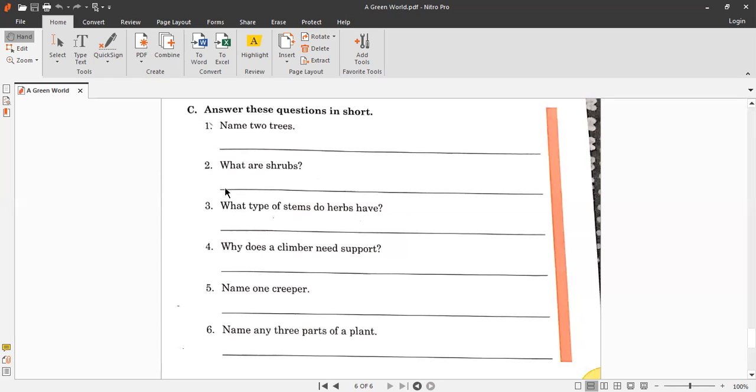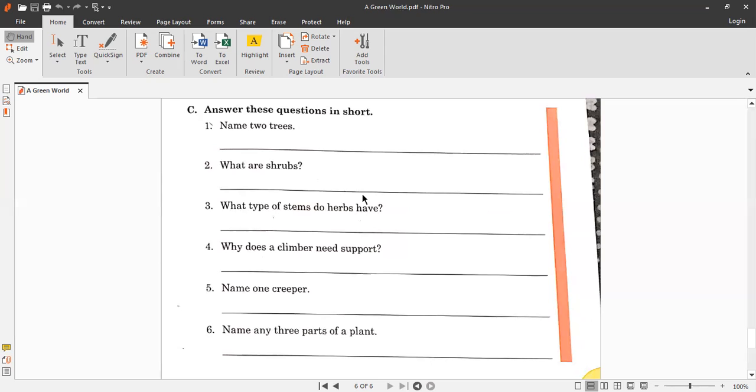Okay, if you think that this line is not enough for your answer, you can draw the line here before the beginning of this line, and you can prolong this line by drawing the line here in the end, or you can draw the second line here just beneath it. Okay, to complete your answer. Shrubs are small plants with woody stems, full stop. Try to write not so big and give a space after writing each word.